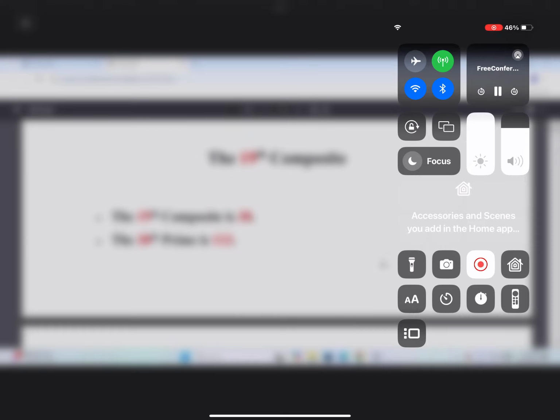So today I want to talk about the 19th composite. It's very simple. We've known this for a long time. The 19th composite is number 30. So if you count all the composites, the first composite is 4. A composite is a number which is not a prime, so it can be factored into primes. So all of the composites are generated by primes. This is very important for people to realize. All composites are generated by primes.